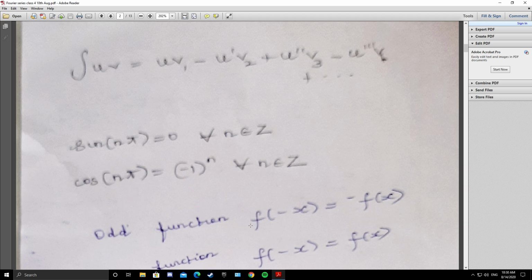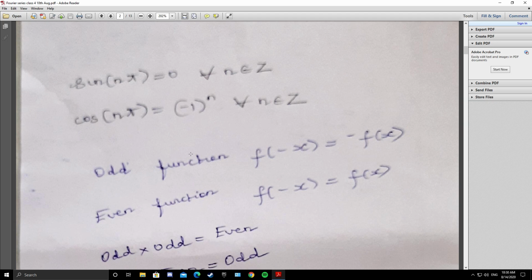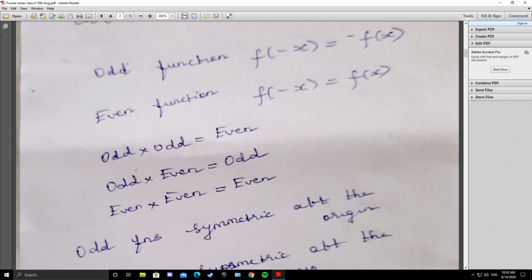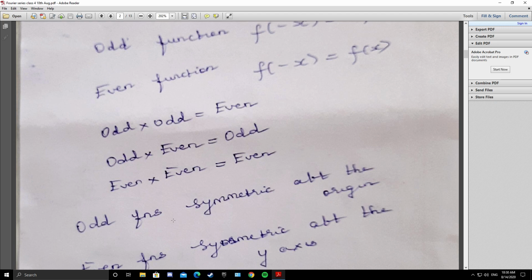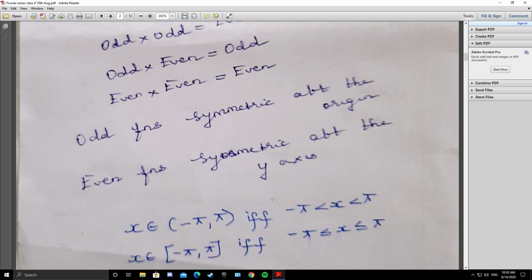A function f of x is said to be odd if f of minus x is the same as minus f of x. A function f of x is said to be even if f of minus x equals f of x. If you are getting back the same function, it is even. If you are getting minus of f of x, it is odd. So given a problem, you have to determine whether it is odd or even, and you should remember these three. A product of two odd functions is even, a product of an odd and an even function is odd, a product of two even functions is even. Odd functions are symmetric about the origin, even functions are symmetric about the y-axis.